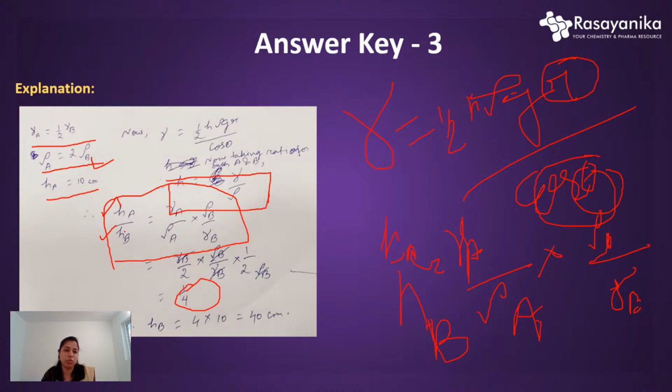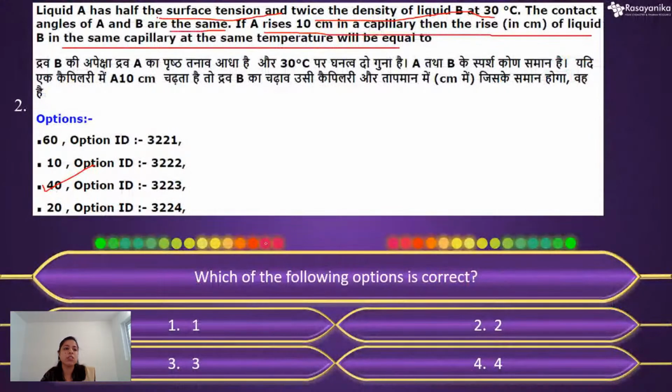We are going to calculate the value of HB. Okay. So HB will be HA into 4. So 4 into 10, put the value here, you will get 40 centimeter. Okay. So this is a pretty simple thing. So the 40, this will be the correct option, option 3.